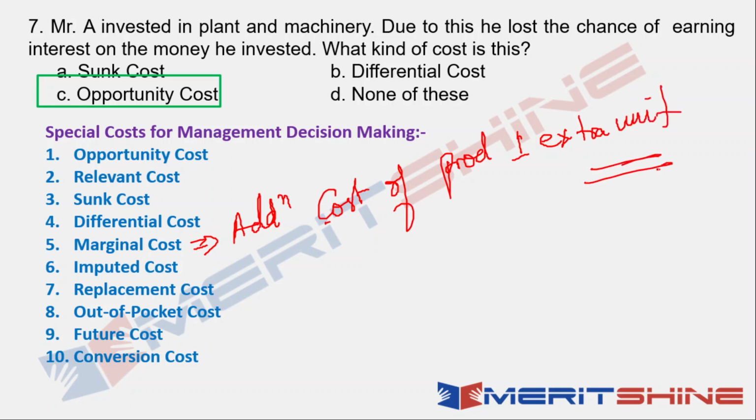So the additional cost of producing one extra unit is marginal cost. And when we say variable cost, we talk about variable cost in one of the later lectures, but when we aggregate all variable costs, what do we get? Marginal cost and variable cost are related, right?